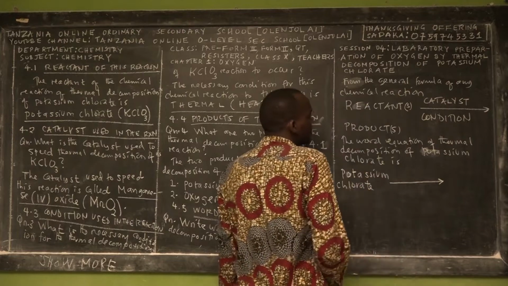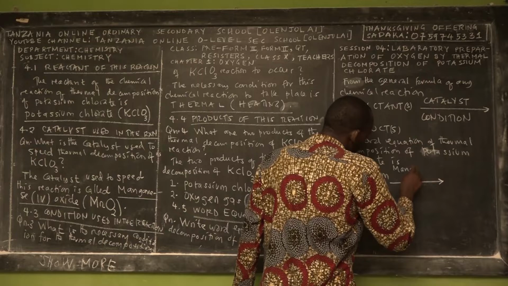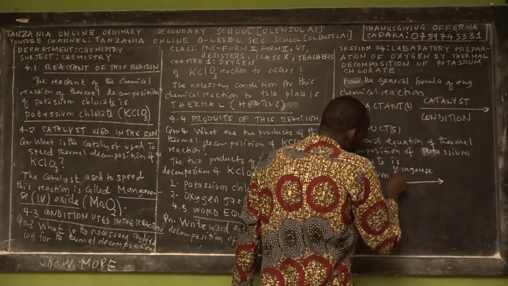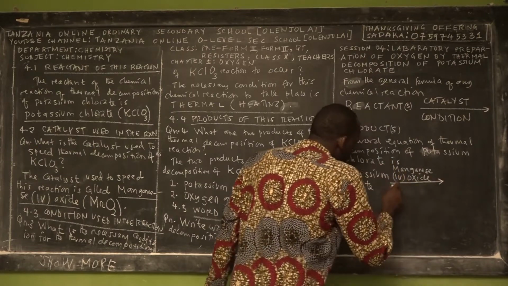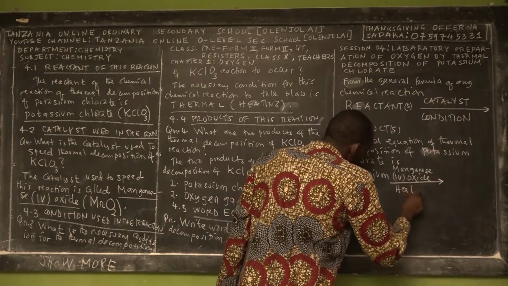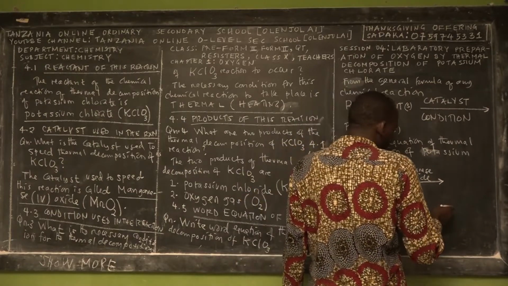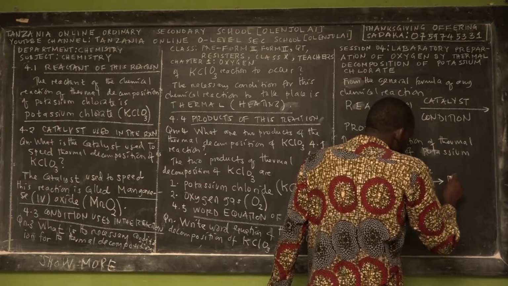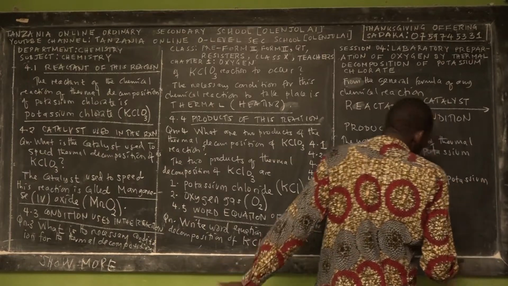Then, what is the catalyst that you are using? The catalyst that we use is called manganese 4 oxide. What is the name of the condition used for this reaction to take place? It's heat. What are the products that we get from this chemical reaction? We have two products. The first product is what? You just have to recall because I've taught you.